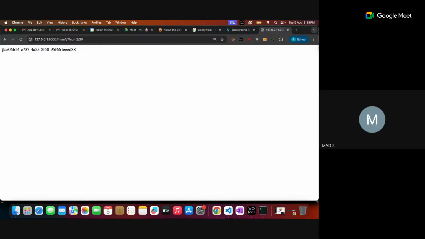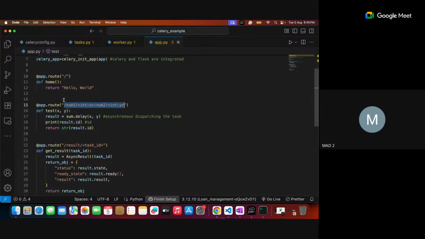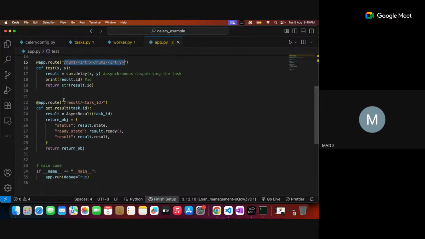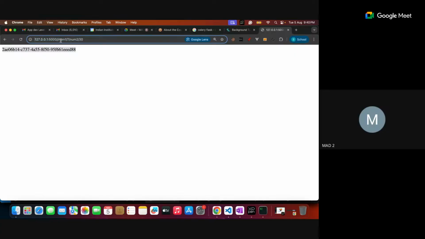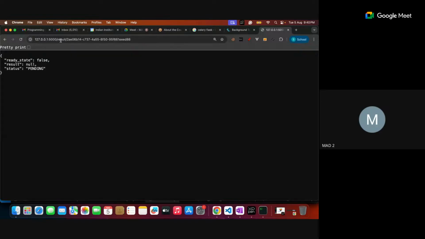Now this ID I can use as a parameter to the second function. Intentionally I have written it, but anyway I've shown you through the Python interpreter itself. There is a subroute, result with task ID. If you use the result with task ID, you can get whatever asynchronous result properties. So I change this route to result along with this particular ID. Let me see what happens. The JSON data is generated, right?